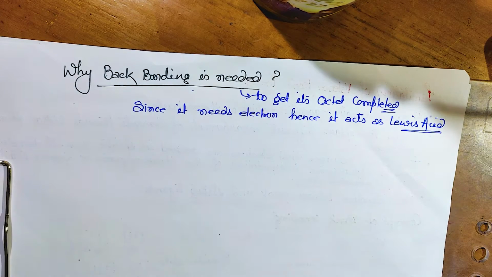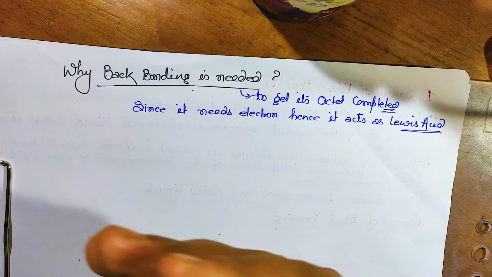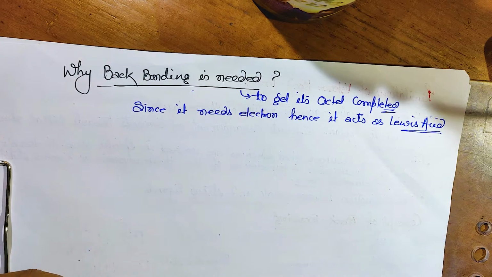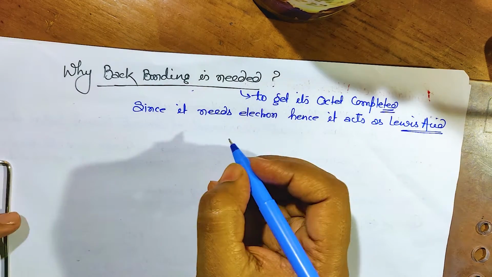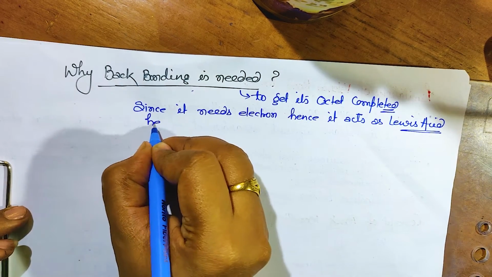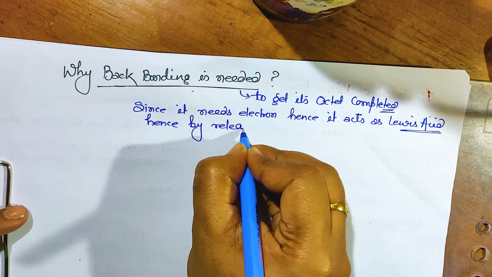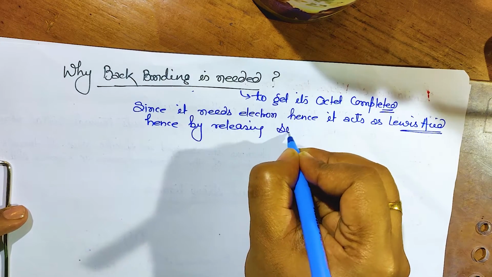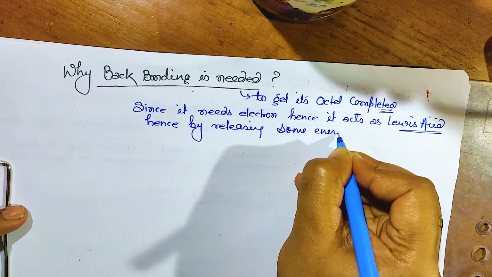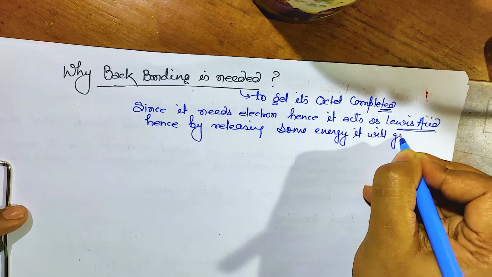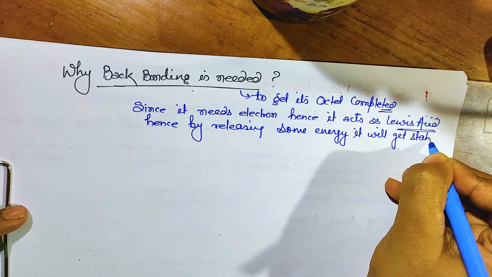They need electrons, they will take the electrons, and due to this bond formation, it will release some energy, and if energy is released, that means stability is gained, isn't it? So by releasing some energy, it will get stabilization.